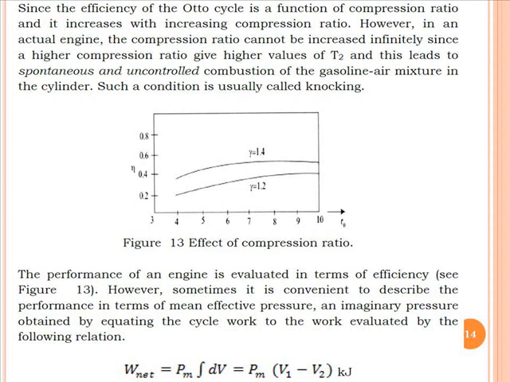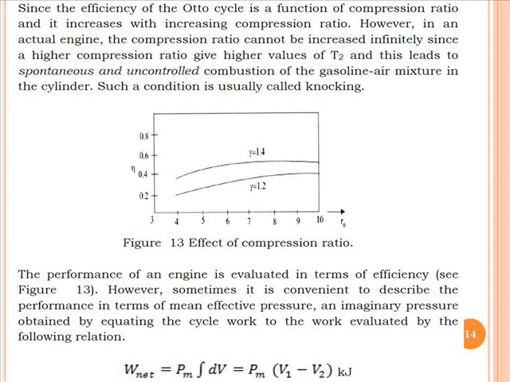Now our next task is to find the net work available from the Otto cycle. In the last line you can see the equation for the net work: Pm times the integration of dV, that is mean effective pressure times the integration of dV, which gives Pm(V1 - V2), where Pm stands for mean effective pressure, whereas V1 and V2 are the volumes.